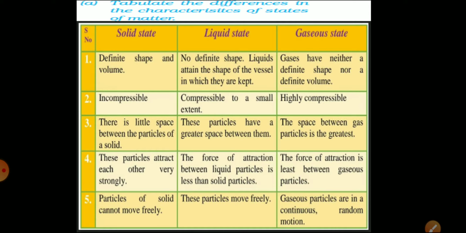And the last point of difference is based on the movement of the particles. In solid, as the force of attraction is highest, the particles cannot move freely. In liquid, as it is medium, the particles can move freely somewhat. But in the gaseous state, as the force of attraction is least, the particles are in continuous random motion. So this table shows the differences between the characteristics of the three states of matter.